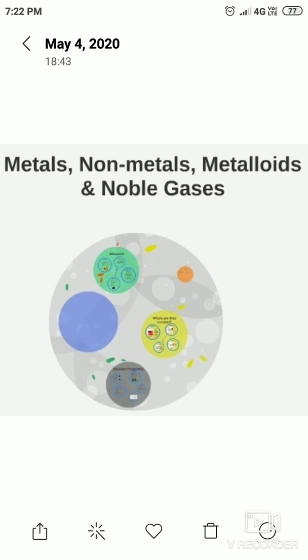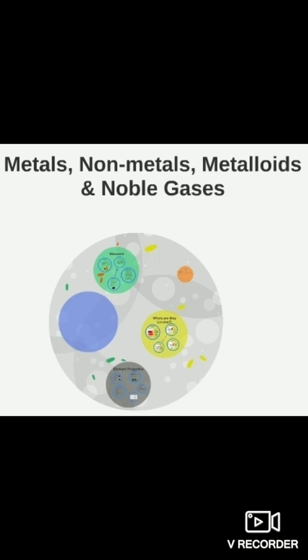Suppose calcium and chlorine both start with C, but we have to differentiate between them. So we use the second letter A for calcium, Ca, and L for chlorine, Cl. So we can distinguish two different elements by using two letters. Thirdly, the symbols of some elements are derived from their Latin names also.